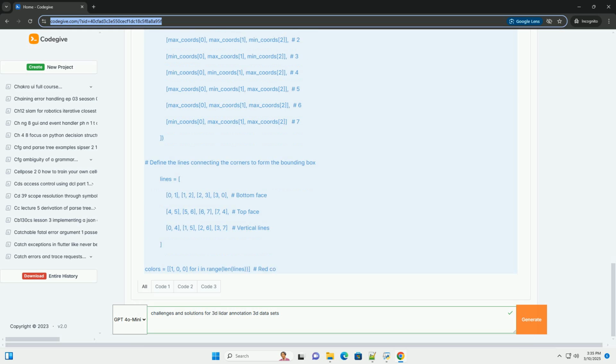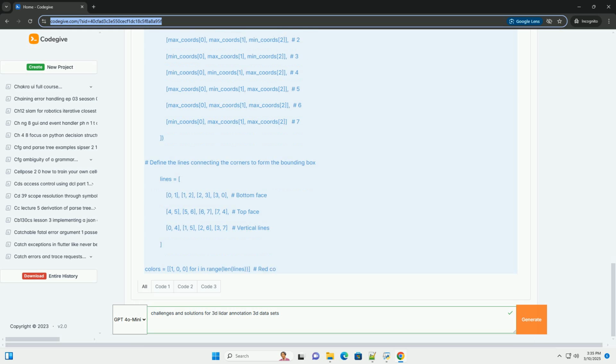4. Conclusion. 3D lidar annotation is a complex but essential task for developing perception systems. By understanding the challenges and implementing appropriate solutions, you can create high-quality annotation datasets that enable accurate and reliable object detection, tracking, and scene understanding.